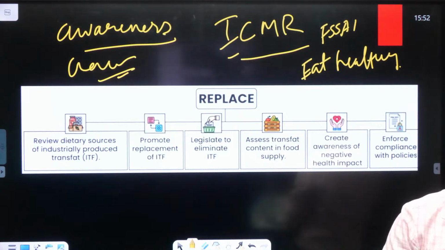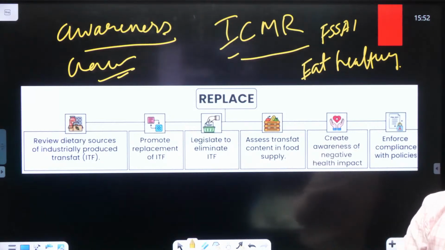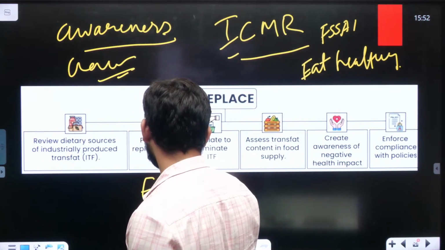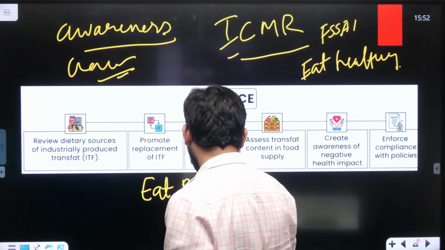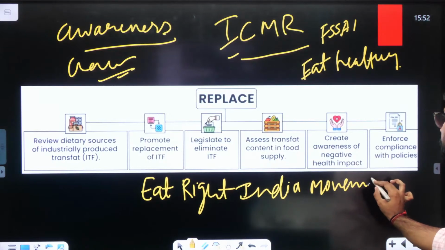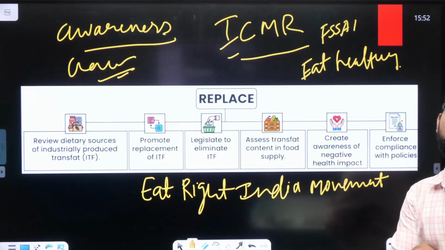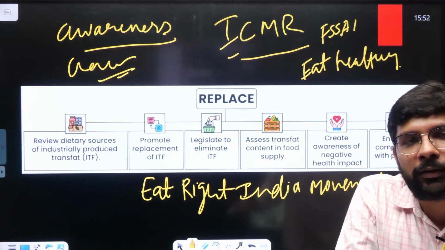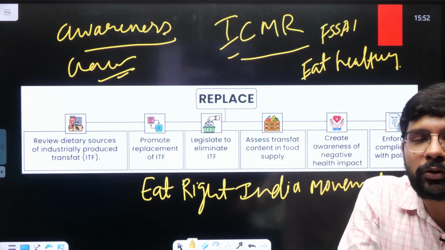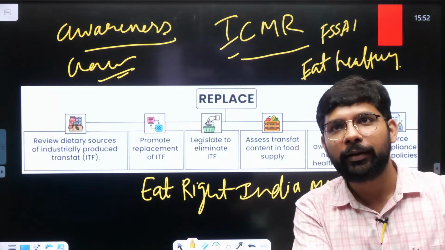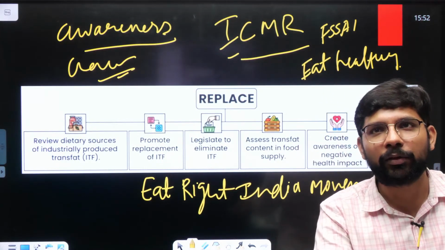There is a program run by the government of India, specifically the Eat Right India movement. You can write it down: the program name is Eat Right India movement. This is the movement run by the central government, specifically so that you eat well. You should focus on good food. You should not focus on outside food. I'm not saying you should stop completely, but in some cases you should avoid these kinds of food to stay healthy.